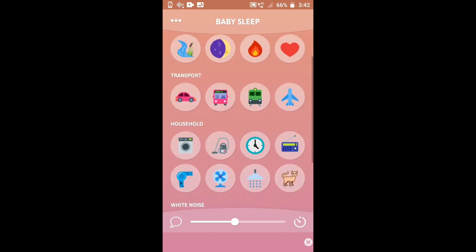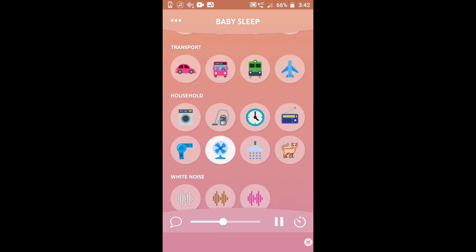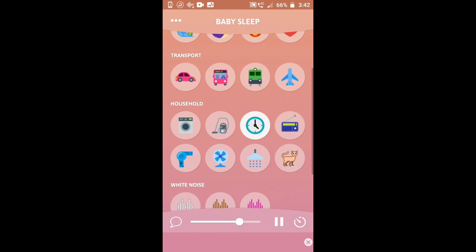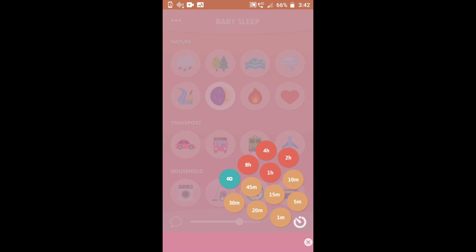If you cannot sleep without the sound of a fan, you can put on the fan option. You can put on the clock option, the night option, anything. And you can also set a timer like 8 hours, 4 hours, or 1 hour as you wish.